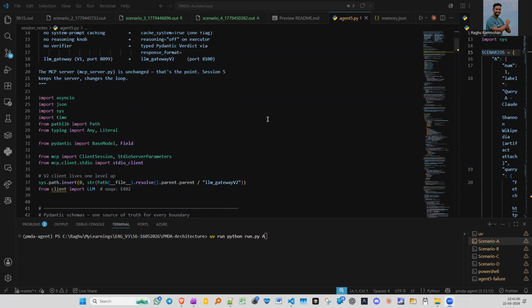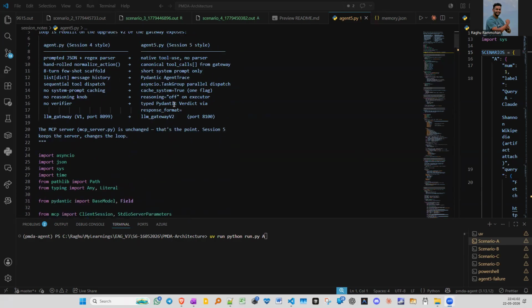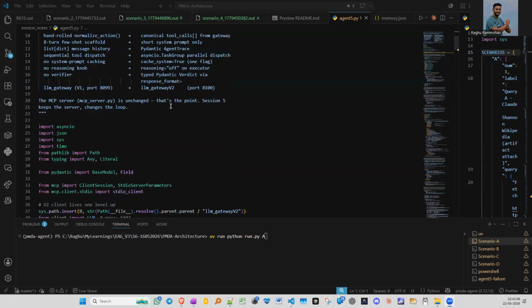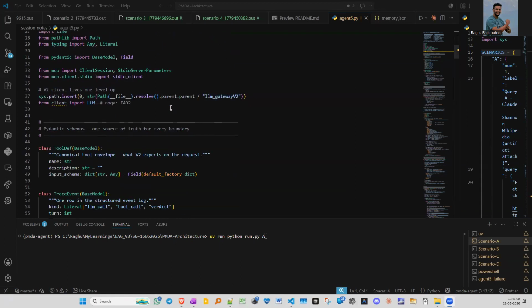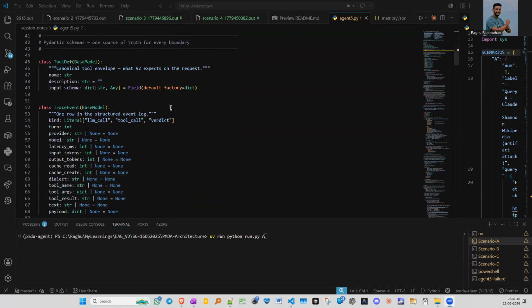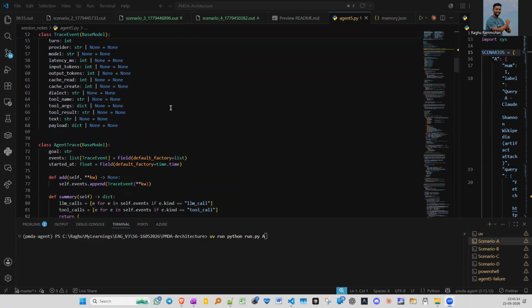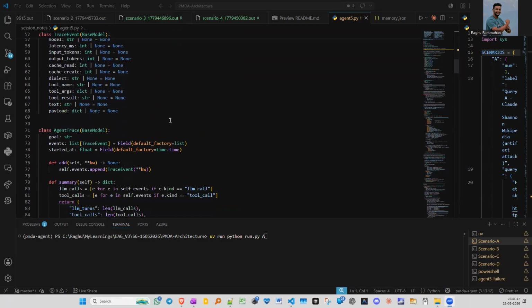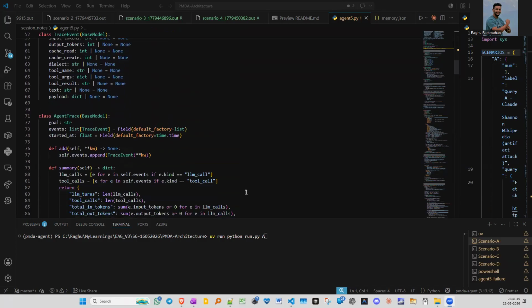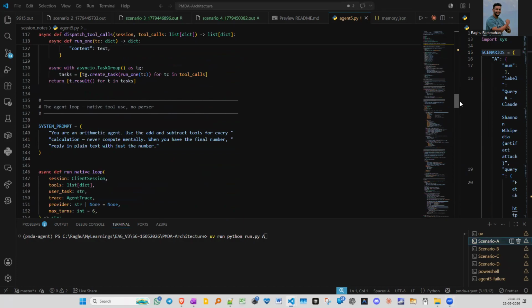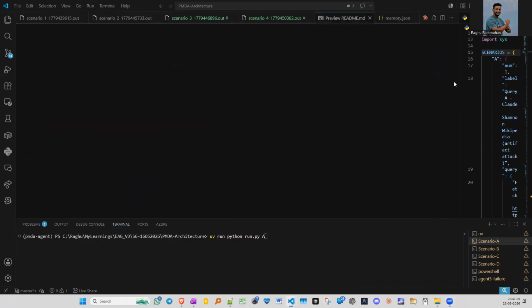So, just to give a little background, previously our naive agent, agent 5.py, used to put every tool result straight into the message list. One Wikipedia fetch is 34 kilobytes that blows past the 8K token limit instantaneously. There's no goal tracking. The model says, how would you like to proceed, instead of actually doing that work. And between the sessions, there's no memory, so it doesn't remember anything. So let me quickly dive into the demo.